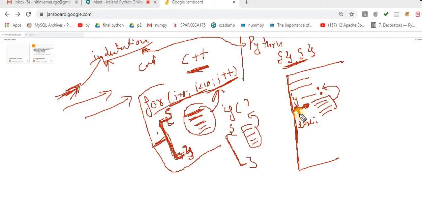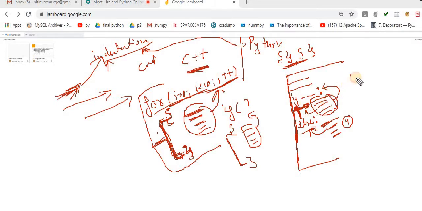So it should always be perpendicular to it, or exactly opposite to it. After putting else, again you have to put this colon and press enter. After pressing enter, again you have to put tabs. Now if I write these 4 lines, my interpreter will automatically understand these 4 lines are associated with this else, and these 5 lines are associated with this if.